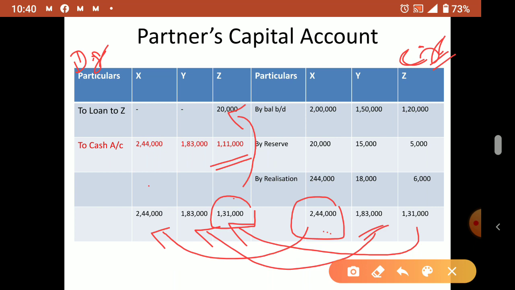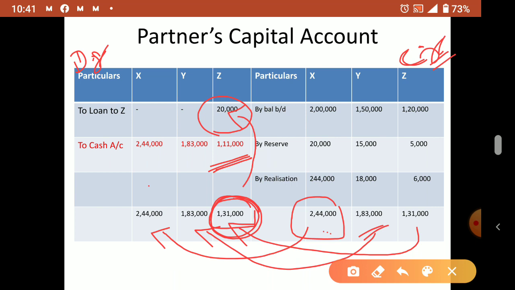Understood? So why is Z getting 1,11,000? Actually he has to get 1,31,000, but he is getting only 1,11,000 because he has to pay the firm the 20,000 loan that he has taken earlier, and it appears on the asset side. Clear?